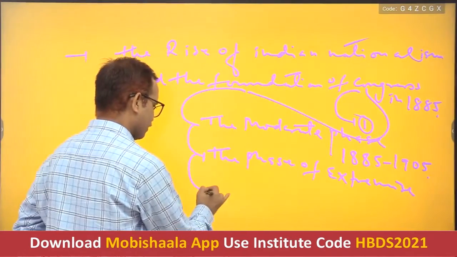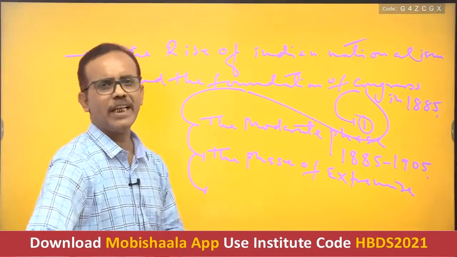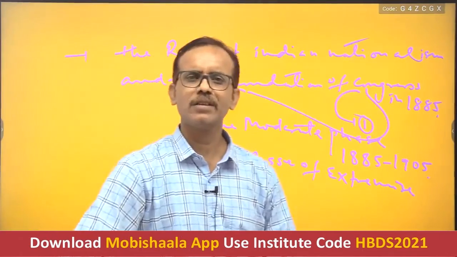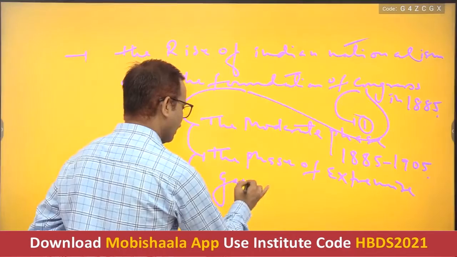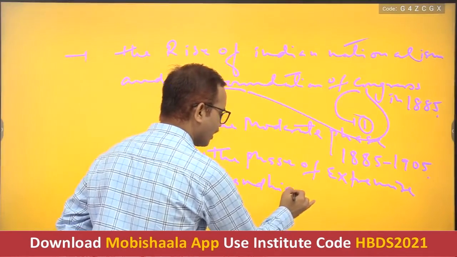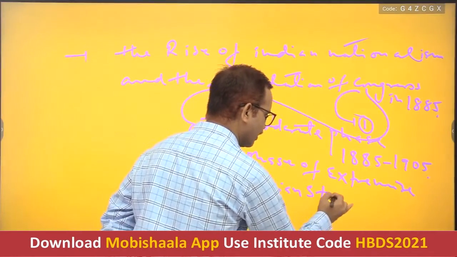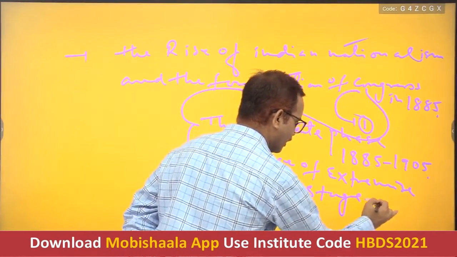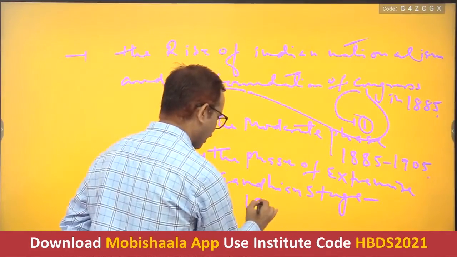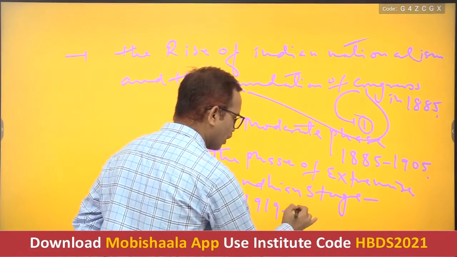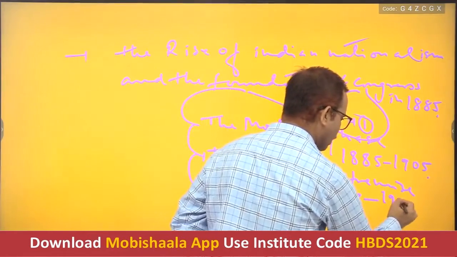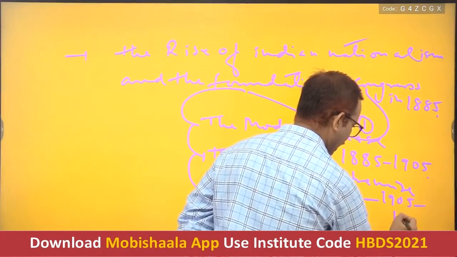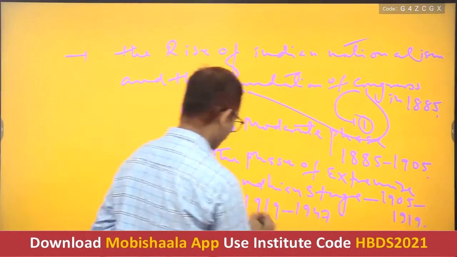And then the third stage is known as the Gandhian stage, that is from 1919 to 1947, and the previous one is from 1905 to 1919.